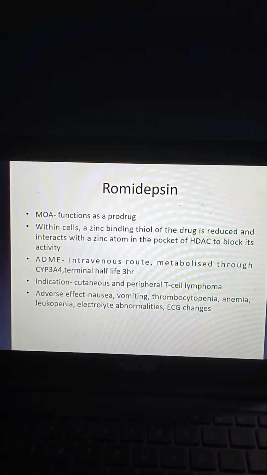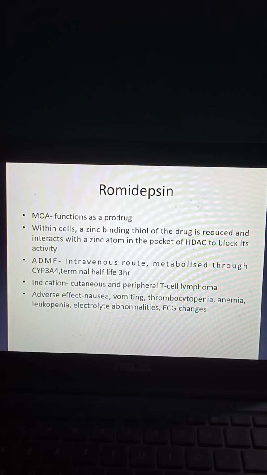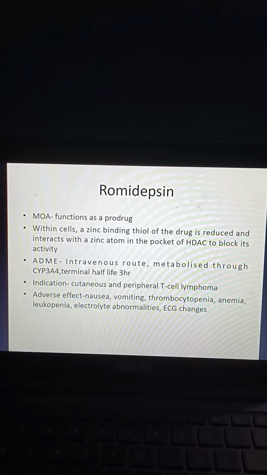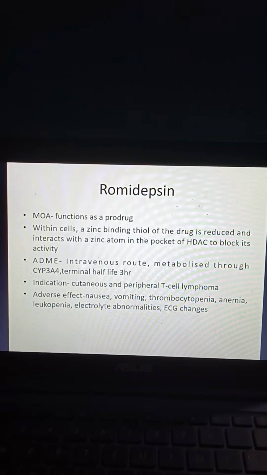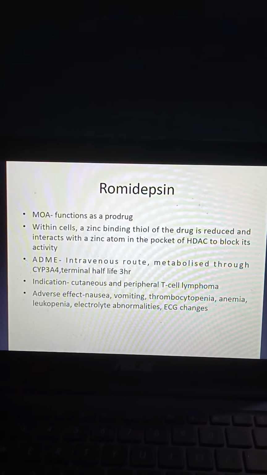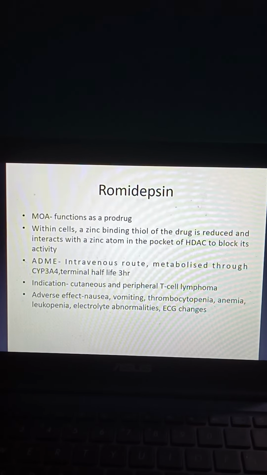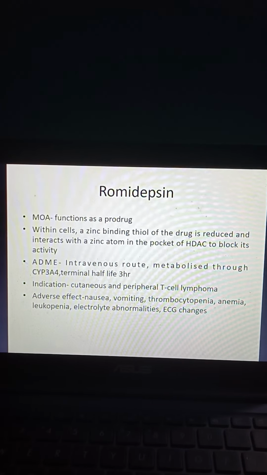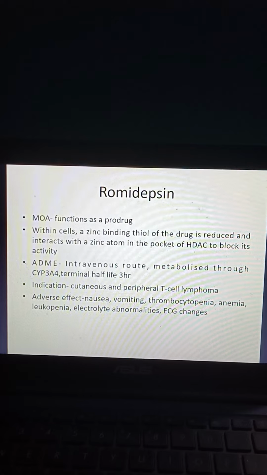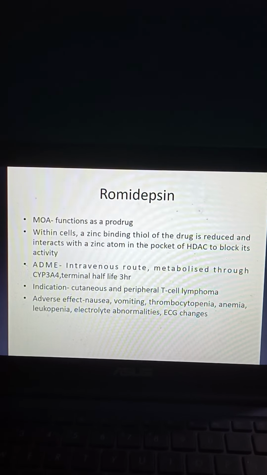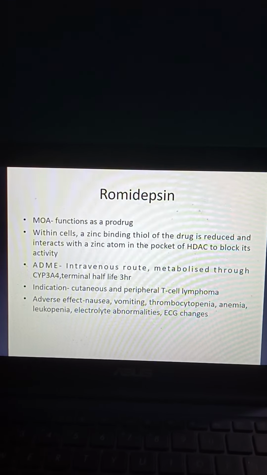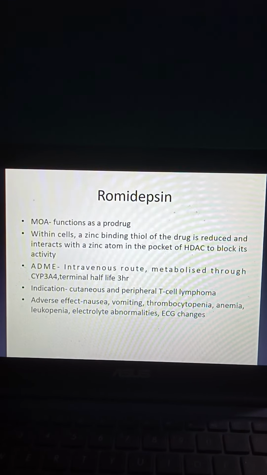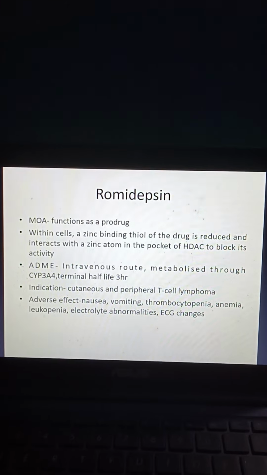Coming to ADME, absorption, distribution, metabolism and excretion: it can be given through intravenous route, metabolized through CYP3A4, terminal half-life 3 hours. Coming to indication, it can be indicated in case of cutaneous and peripheral T-cell lymphoma. Coming to adverse drug effects: nausea, vomiting, thrombocytopenia, anemia, leukopenia, electrolyte abnormalities, ECG changes, etc. can occur with use of Romidepsin. So we should be cautious while using Romidepsin.